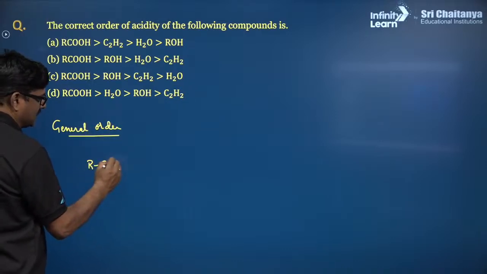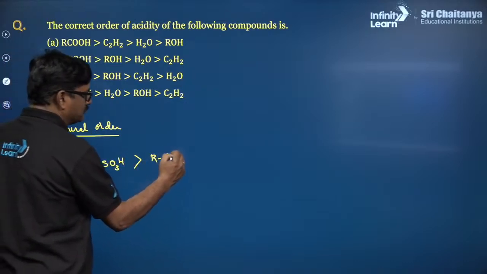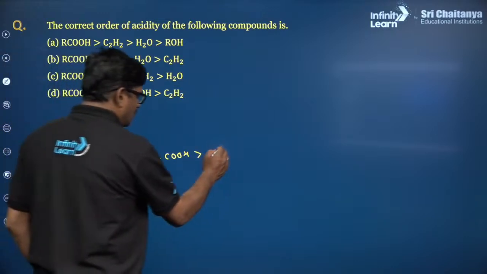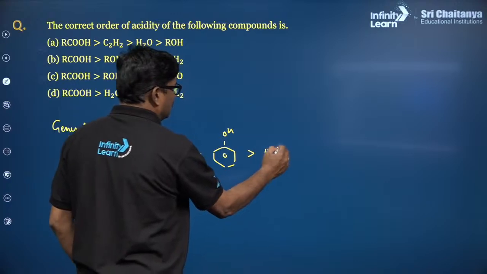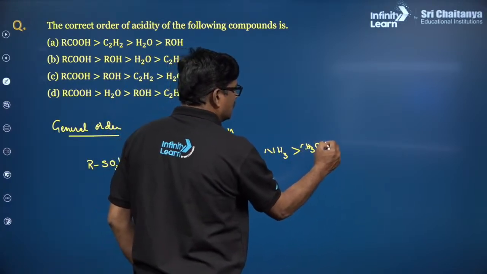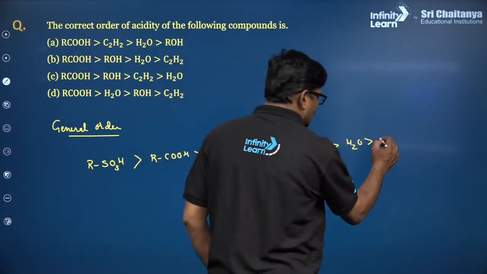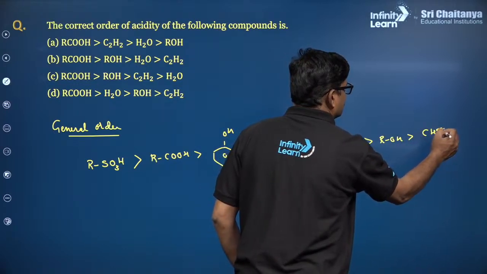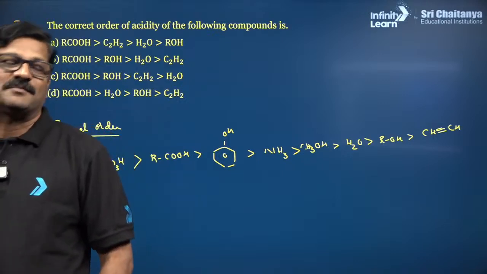Sulfonic acid is more acidic than carboxylic acid, which is more acidic than phenol, which is more acidic than ammonia, which is more acidic than methyl alcohol, which is more acidic than water, which is more acidic than other alcohols, which is more acidic than CH triple bond CH, alkyne.